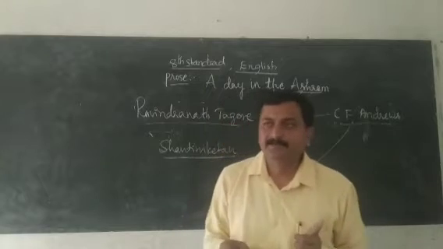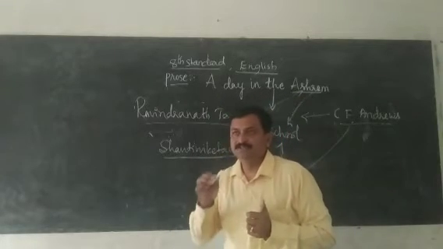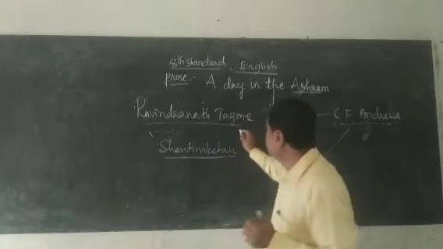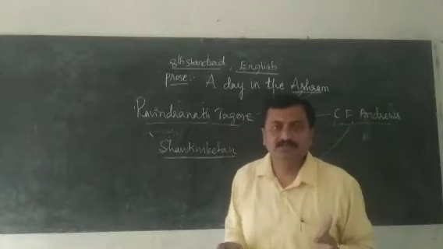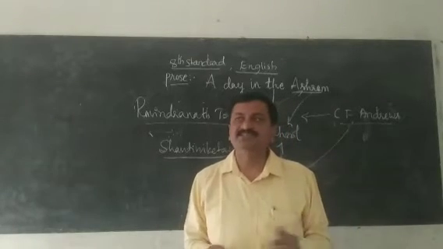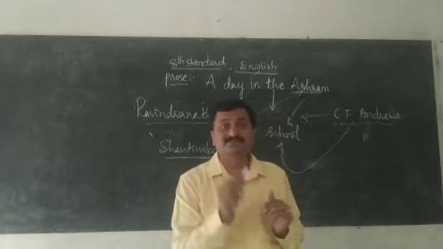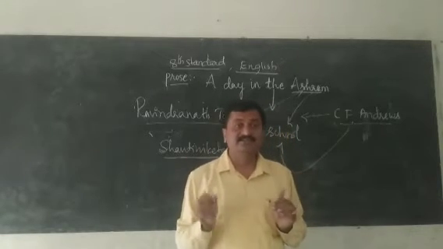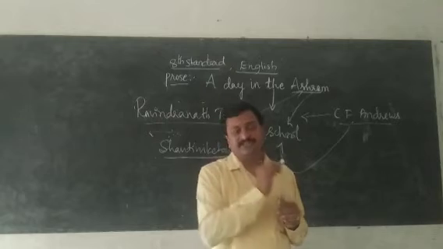This way Rabindranath Tagore started a school called Shantiniketan, a new, different method of teaching.